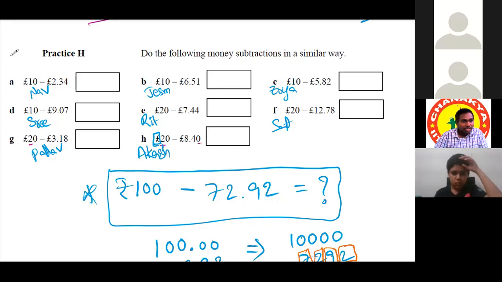Okay. Ayush, your question is already selected for Satvik. Okay, that's all.